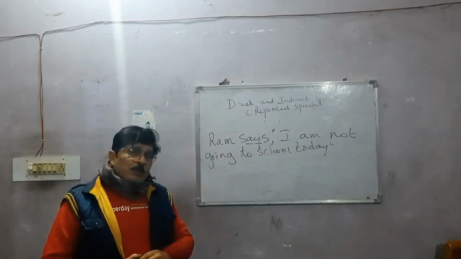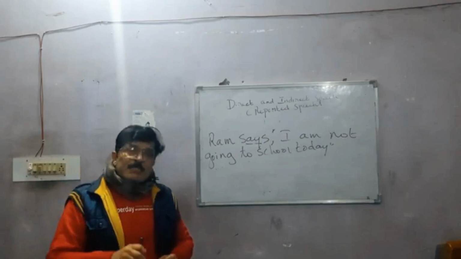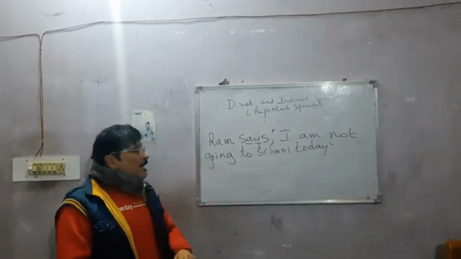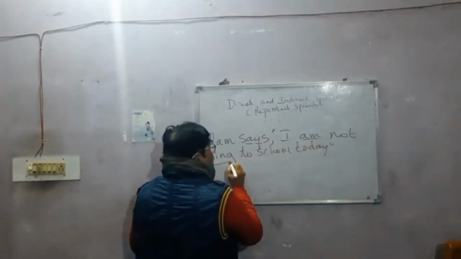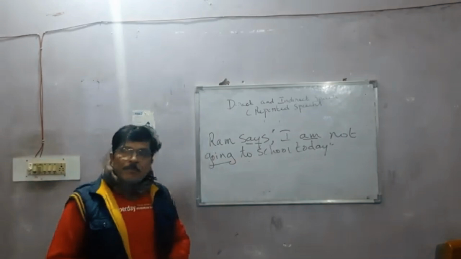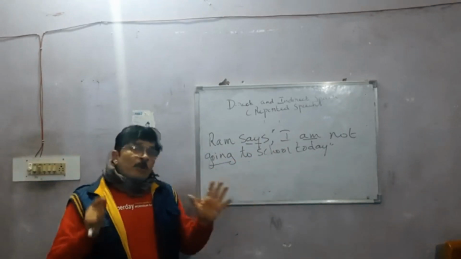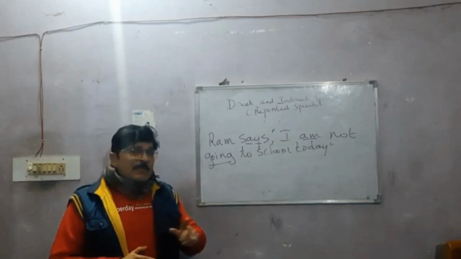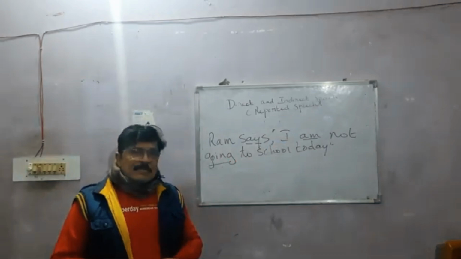So what is the rule that I told you? If the reporting verb is in present tense or future tense, there will be no change in the reported verb. "I am not going" is the reported verb. There will be no change in the tense of the reported verb, except that the personal pronoun will change according to the subject.